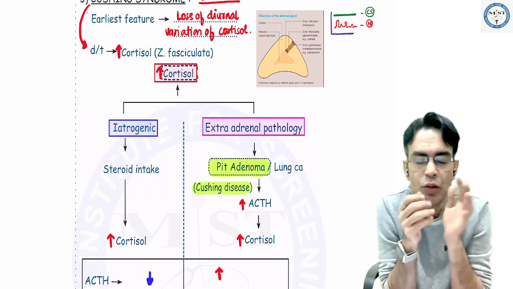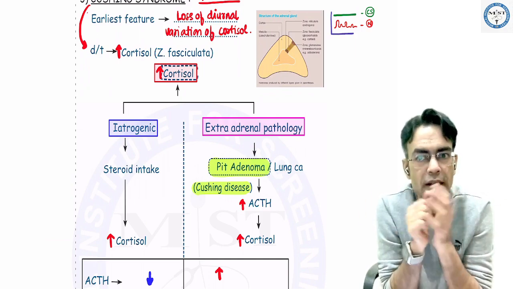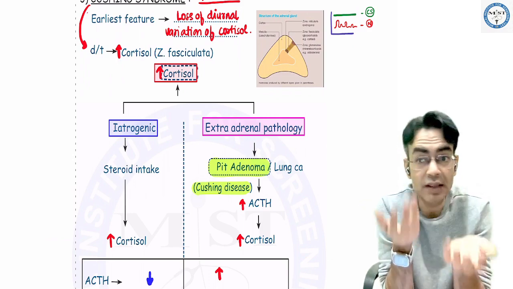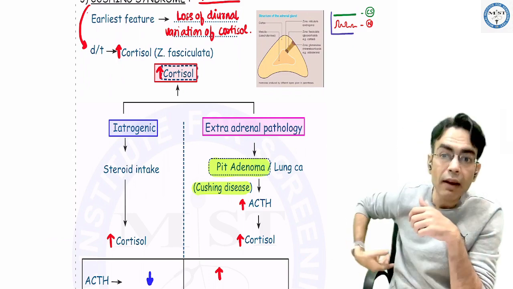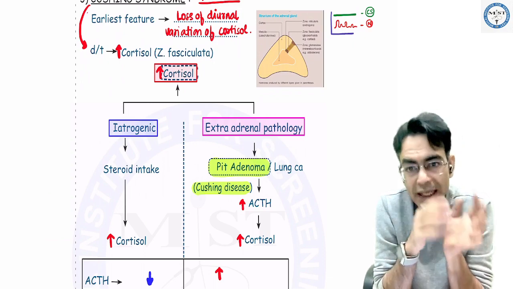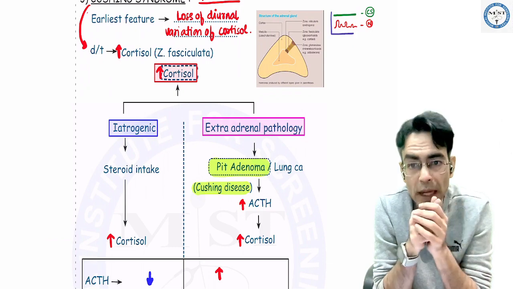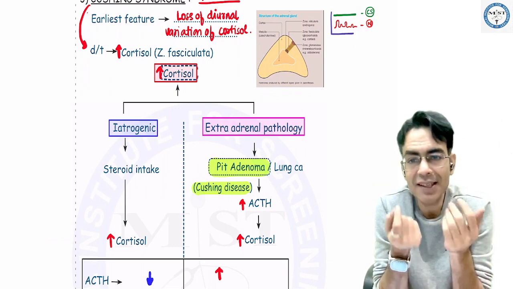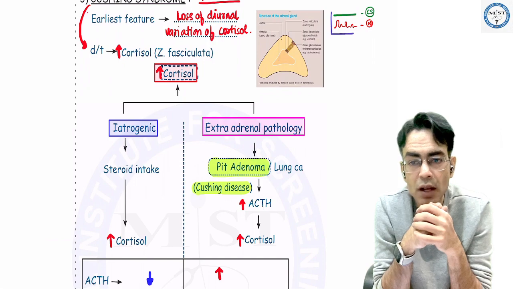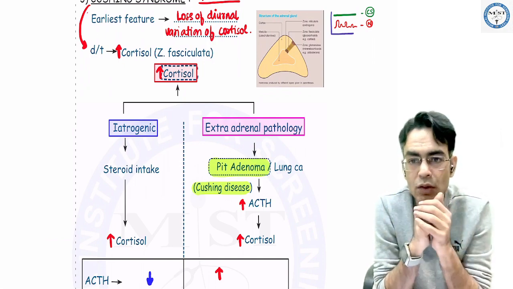Or there are some tumors, like lung tumors and thyroid tumors. They are not directly related to ACTH, but they make the release of ACTH more. And if ACTH is secreted more, it can lead to more cortisol release. So it can be iatrogenic, pituitary, or extra-adrenal. In the iatrogenic case, you're just taking a steroid from outside. You're not stimulating anything related to ACTH. So cortisol will be high, but ACTH will be low in iatrogenic.